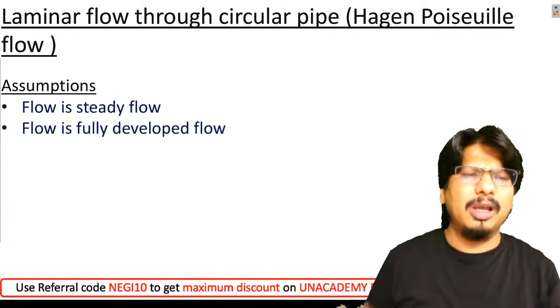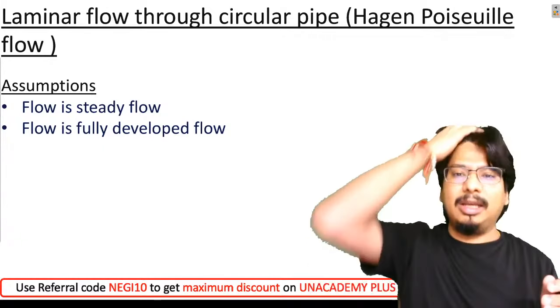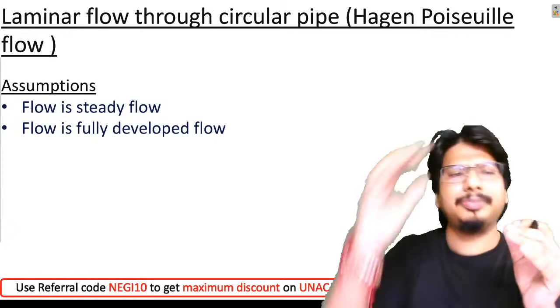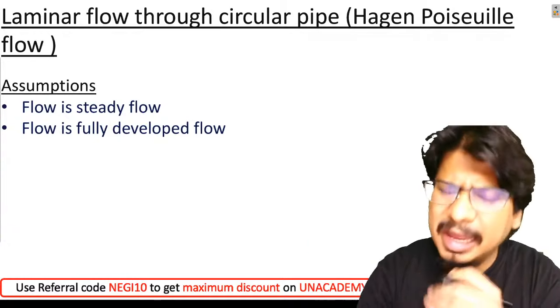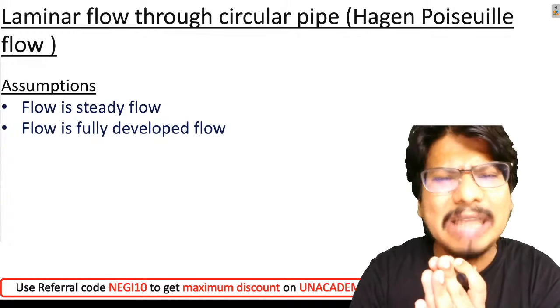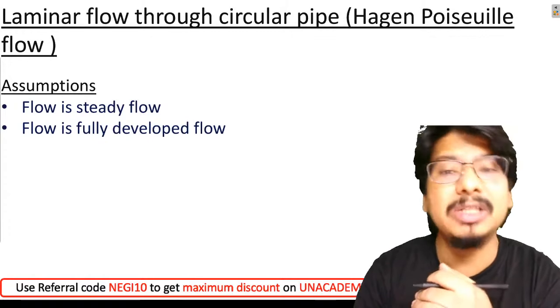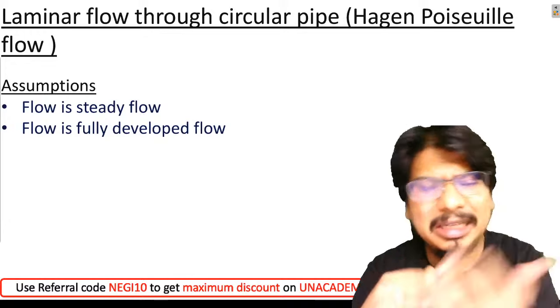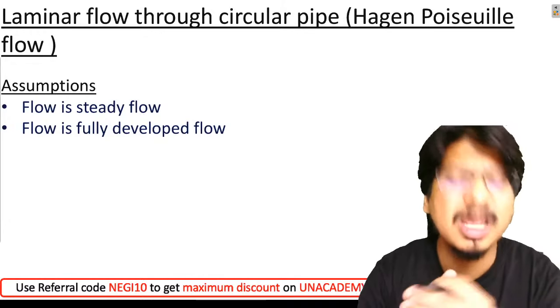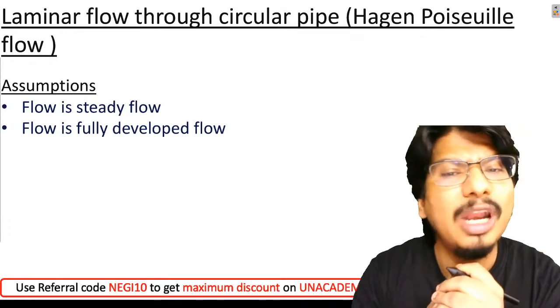Laminar flow through circular pipe. Whenever I am having such kind of flow, it is known as Hagen-Poiseuille flow. Of course, for deriving the relations, I am having a few more assumptions. I am assuming the flow is steady flow, and the flow is fully developed flow.